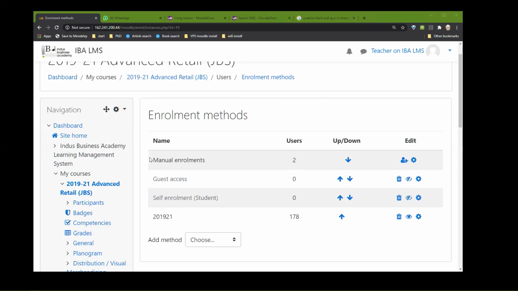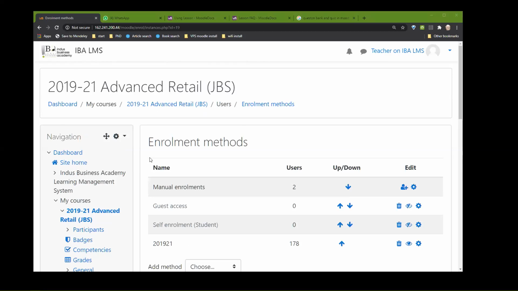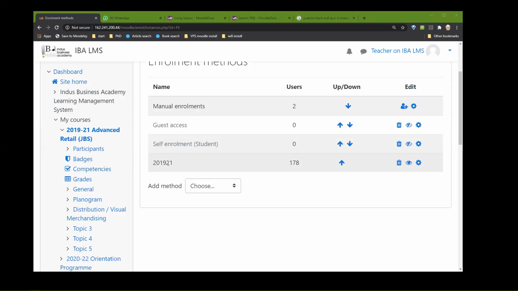Yeah. Now, this is Advanced Retail. This is Shetty Sir's course. If you look at Shetty Sir's course, I have a batch cohort called 2019-21 and all 178 of them have been automatically put inside. But I have two manual enrollments. One was Shetty Sir himself and one is me, a teacher in LMS, which I have temporarily put here in order to show things.